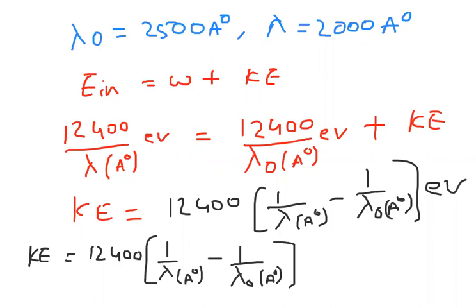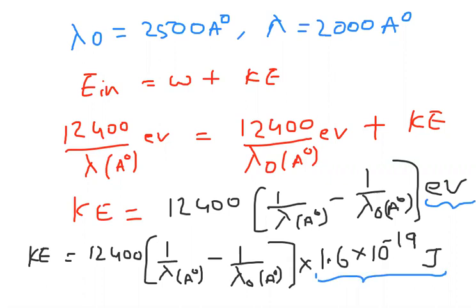We got it in electron volts, so multiply by 1.6 into 10 power minus 19 joules, because 1 electron volt is 1.6 into 10 power minus 19 joules. Now just substitute the values of lambda and lambda naught in angstroms in the formula and you will get the answer in joules. Like this we can solve.